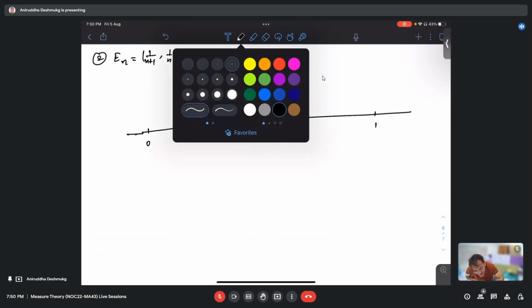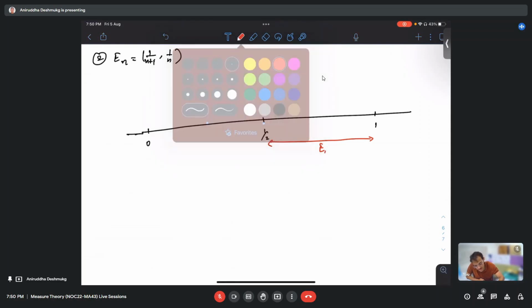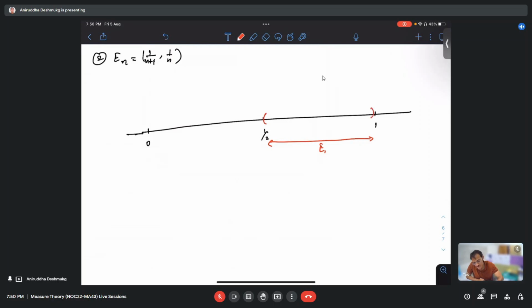Which is my first interval? 1 by 2 to 1. So, this is my E1, right? The next one is 1 by 3 to 1 by 2.